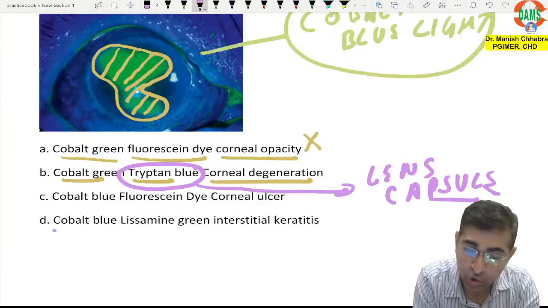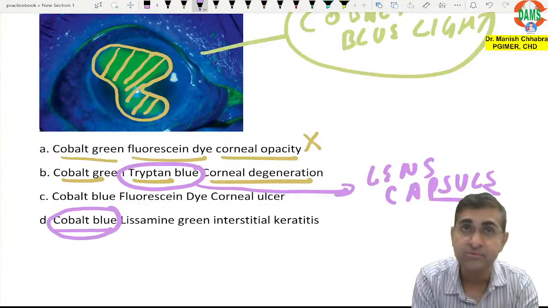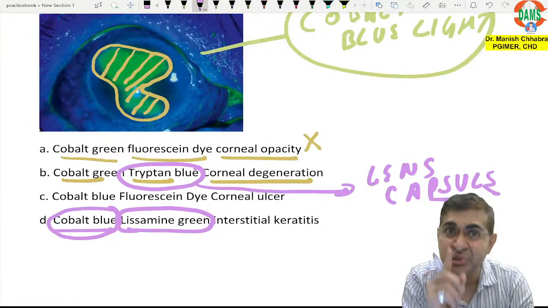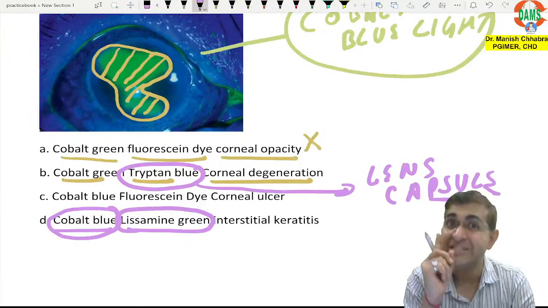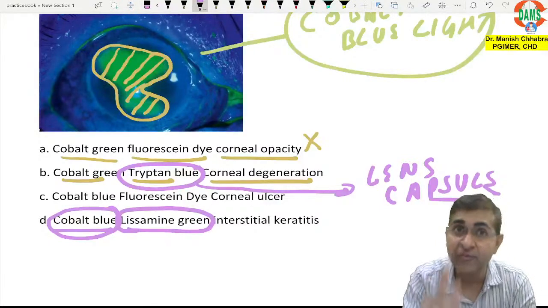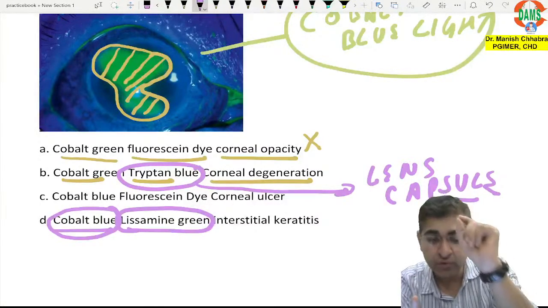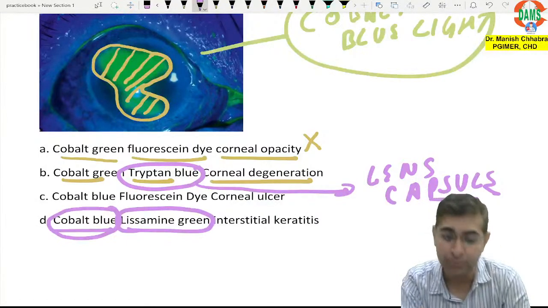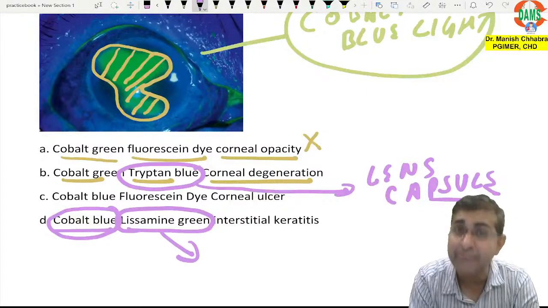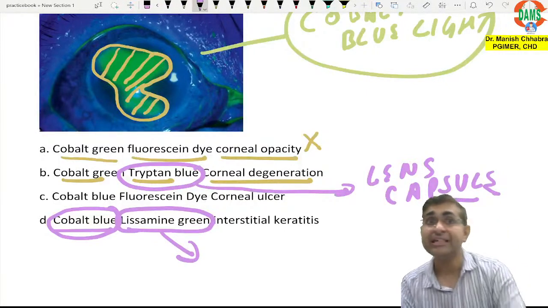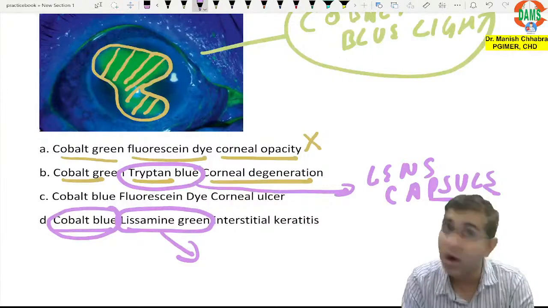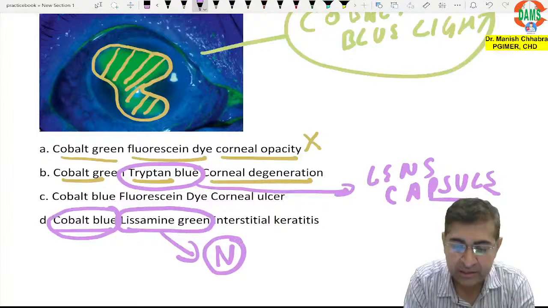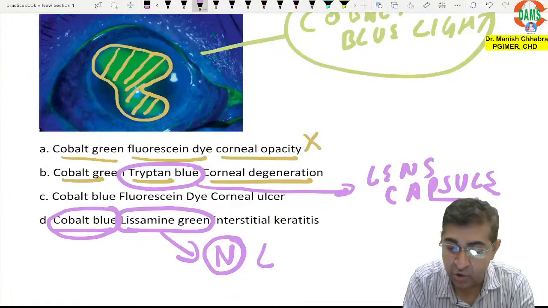Next is cobalt blue light, lissamine green dye. You will always stain the eye with fluorescein, and you will do the examination under cobalt blue. But if you are using lissamine green, you will not examine the eye under cobalt blue. You are examining the eye under normal light.